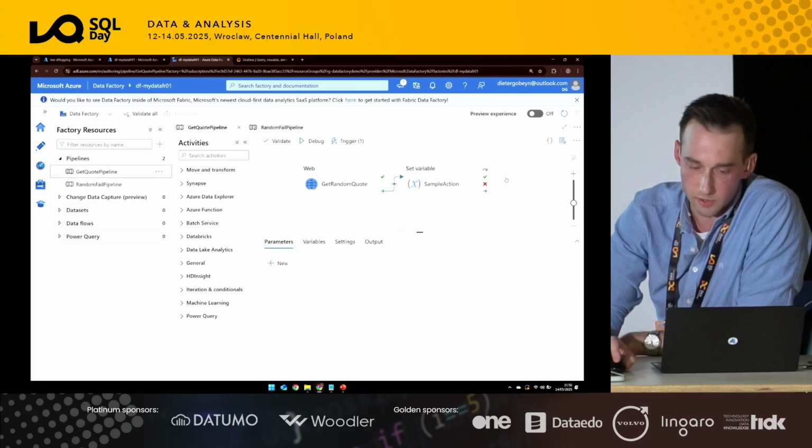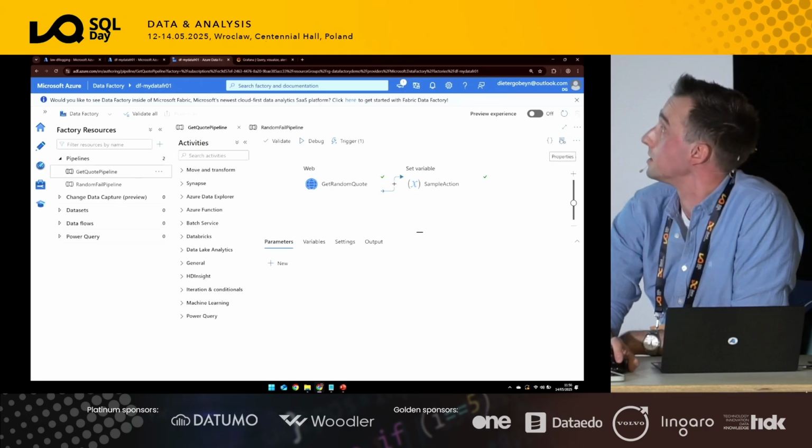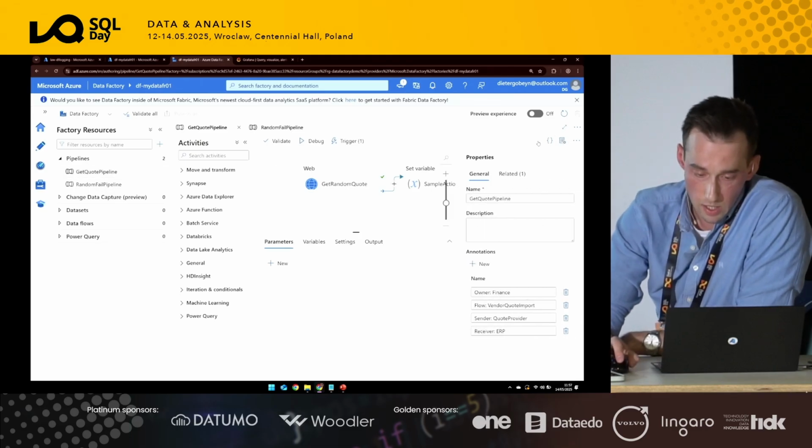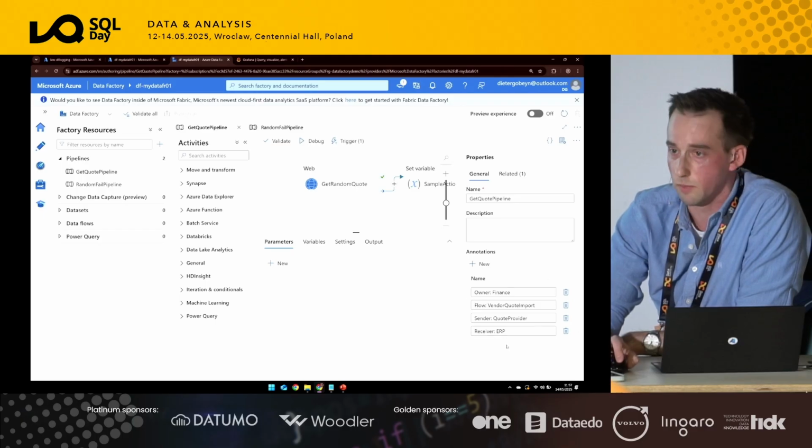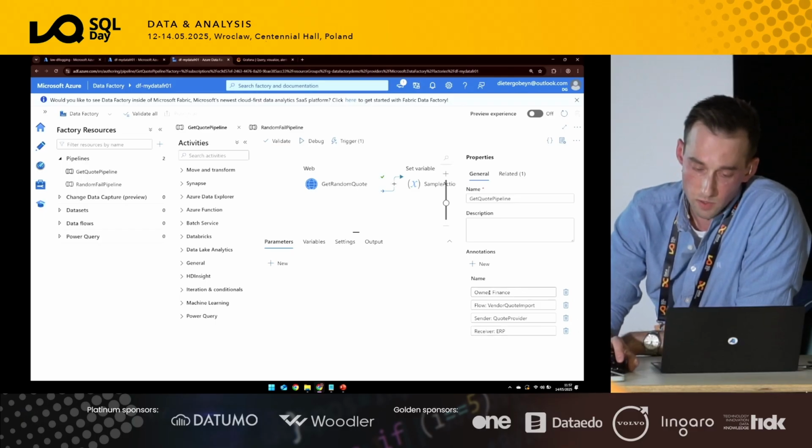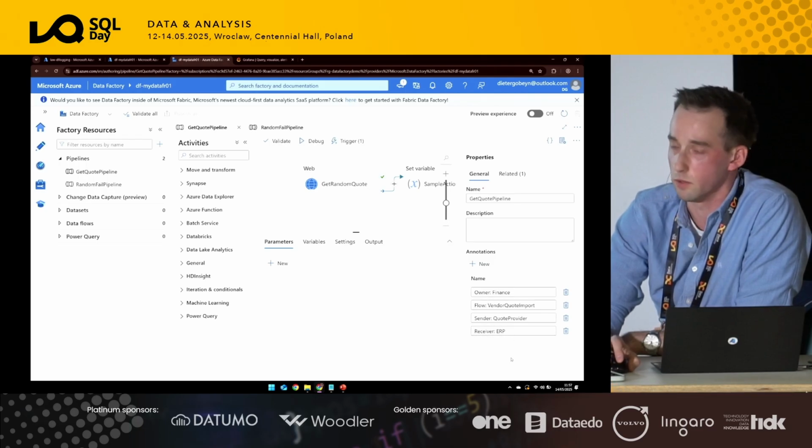So again, on the annotations and user properties aspect, when I open the pipeline here, there's a small button on the right side, properties. And this one has obviously the name of the pipeline, but you can also add these annotations here. So this is what you can use to enrich the existing pipeline with metadata. You can also add JSON here to parse it much better afterwards, but this is just one of the ideas that you can use.